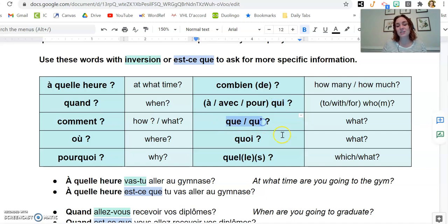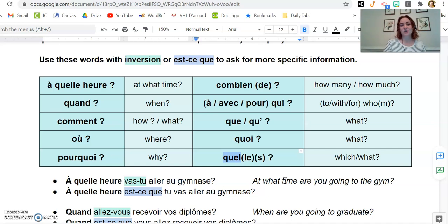You will start questions that start with what in English with the word que or QU apostrophe, which is actually where we get qu'est-ce from, que plus est-ce que. You can end questions with quoi to be what, or quoi also comes after a preposition like pour quoi, for what, or à quoi, at or about what. That's easier to explain when you see it in an example. And then the interrogative adjective quel is an adjective, so it has four forms: masculine, feminine, singular, and plural. The word quel means which, and you put it in front of a noun to say like quelle personne, which person.